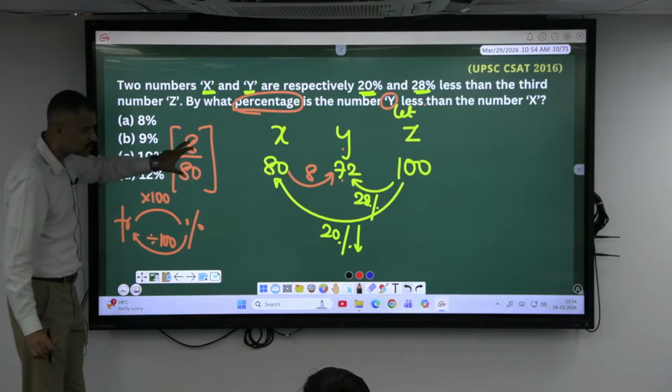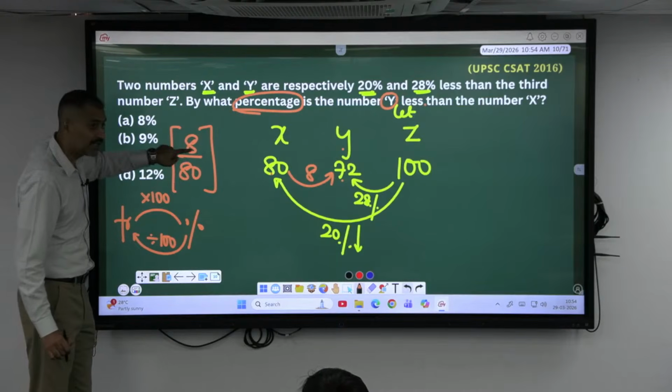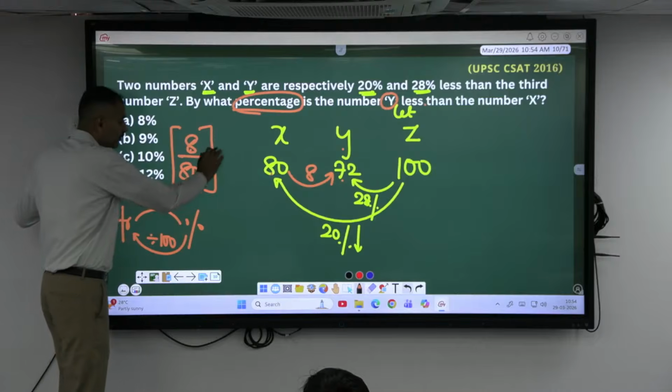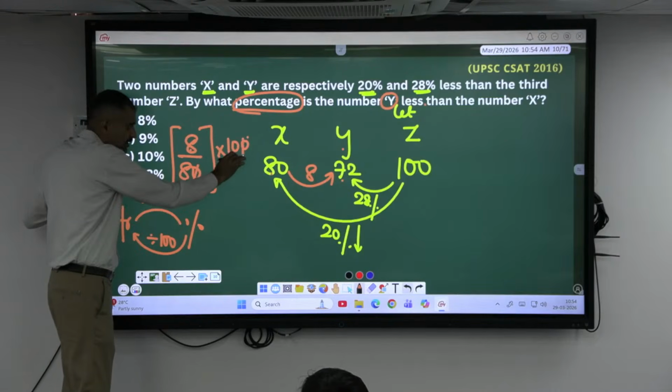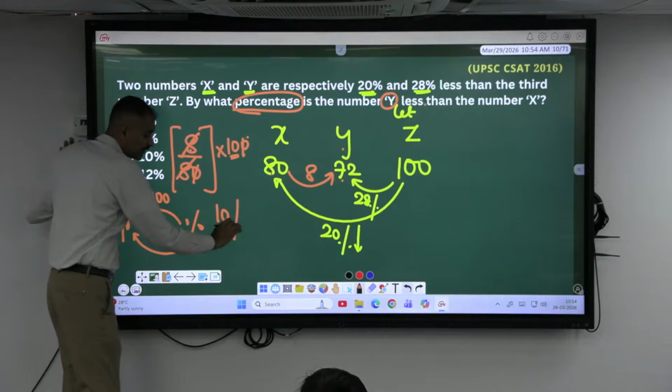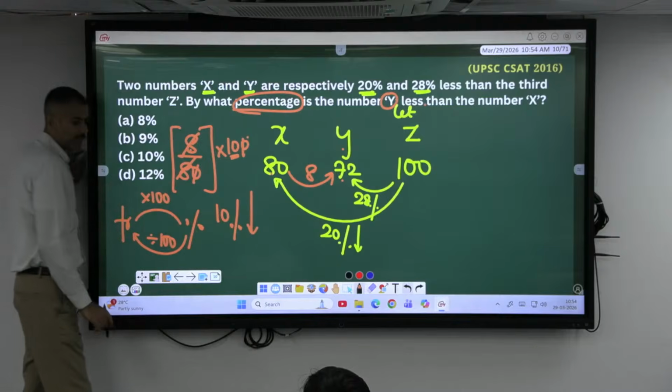Is it in the fraction? Yes. How much less? 8. Compared to what? 80. So, multiply by 100. Okay, 0, 0 cancels. 8, 8 cancel. What remains? 10%.